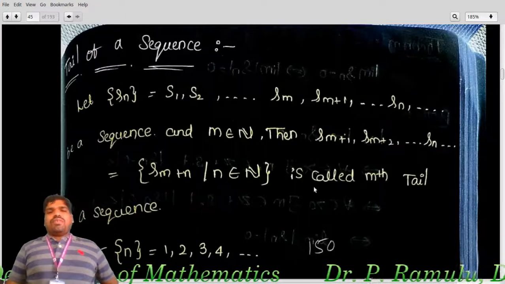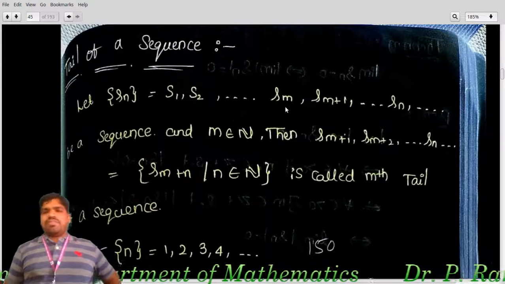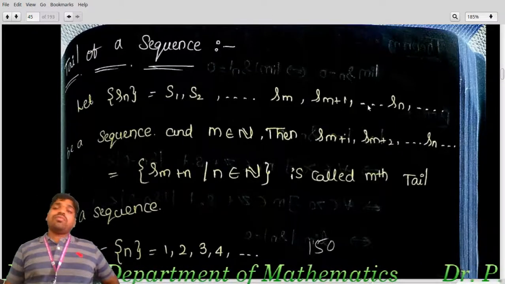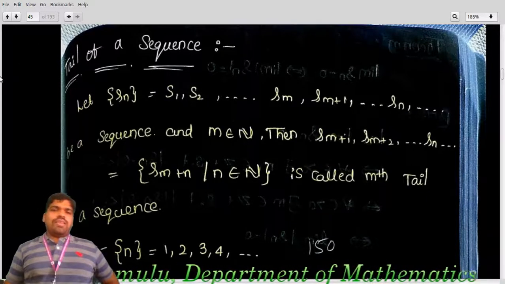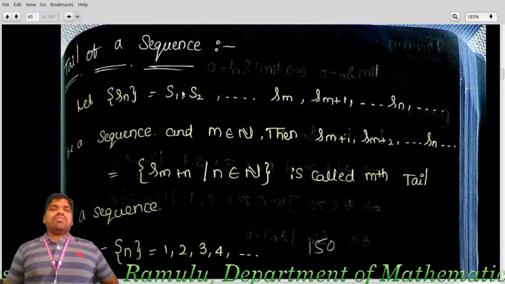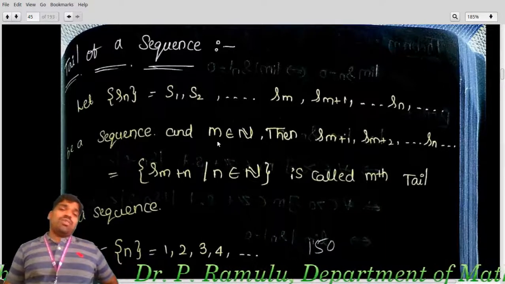Tail of a sequence. Let Sn equal to S1, S2, dash, Sn, Sn plus 1, dash. I am taking this as a sequence, be a sequence and m belonging to Z plus, or m belongs to N, whatever you can take.